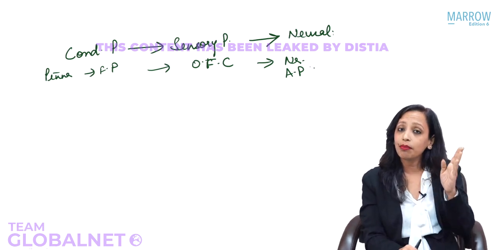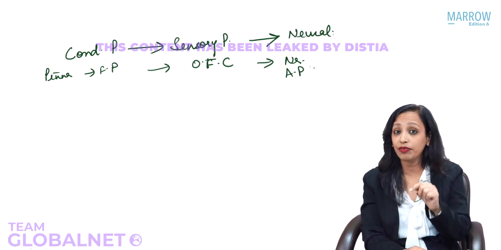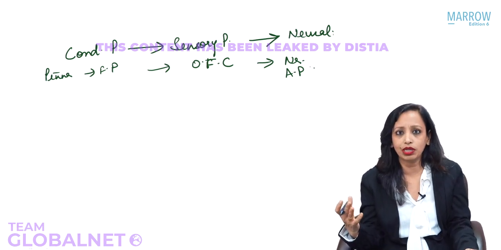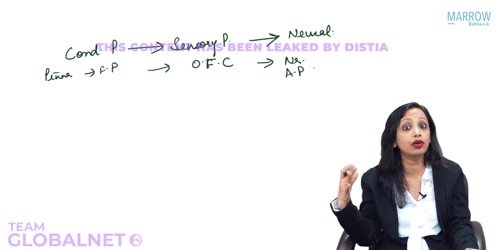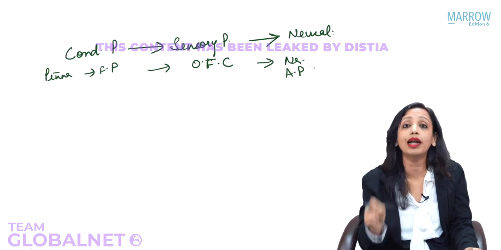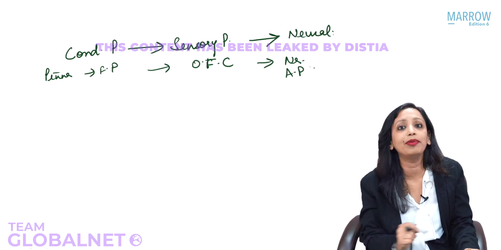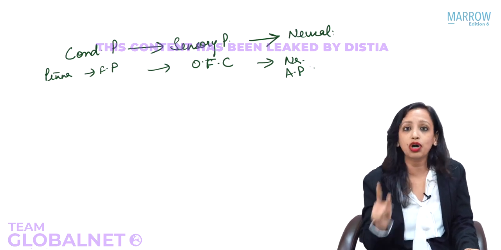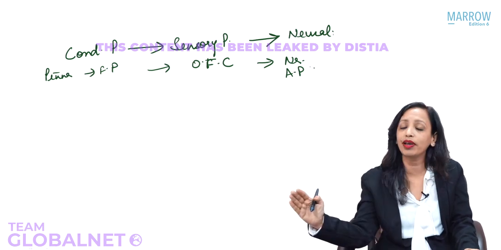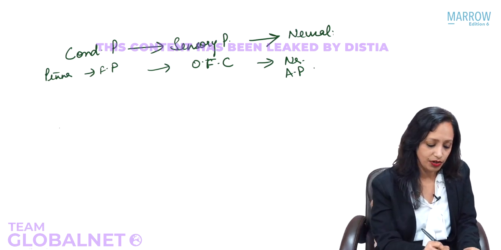But what is the main action of the middle ear? Is it amplification or dampening? Main action is amplification. Why do I say main action is amplification? Because are we surrounded by such loud sounds all the time that stapedial reflex should be activated all the time? No. So the main action is amplification, because each and every sound that enters our ear, before it reaches the inner ear, it needs to be amplified, because there is a change of medium, because of which most of the sound is reflected back. So it has to amplify the sounds before it reaches the inner ear. So that is the main function of the middle ear. So that we need to remember.